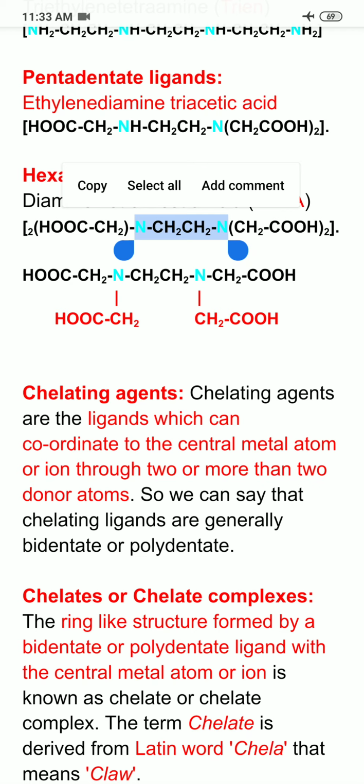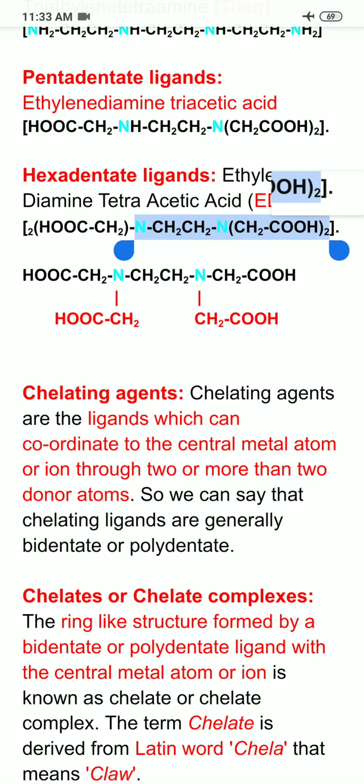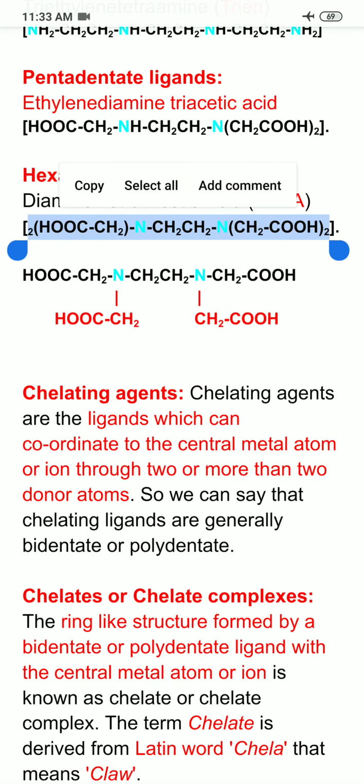Now if no acetic acid were there, then both the nitrogens would have 4 hydrogens, but if I remove 4 hydrogens, each nitrogen can get attached to 2 acetic acid moieties. So overall I am having 4 acetic acid moieties. So its name becomes ethylene diamine tetraacetic acid.